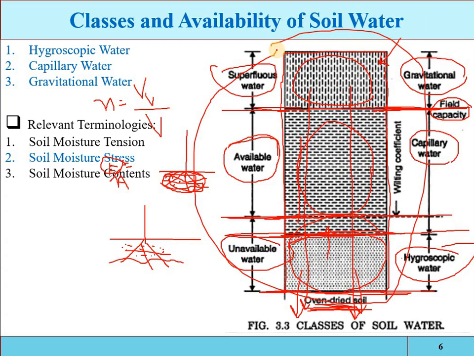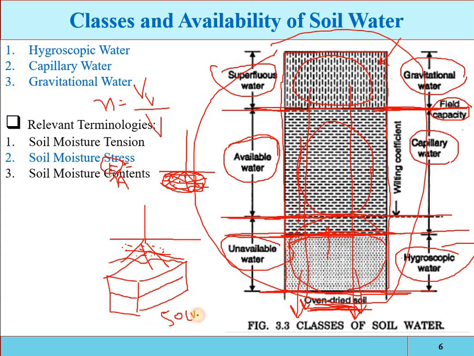Okay, so for example, if the soil porosity is 50% by volume, suppose we have a soil matrix having a volume of 1 cubic meter, with length 1 meter, width 1 meter, and height 1 meter. Suppose the porosity of the matrix is 50%, meaning 50% of this soil matrix is composed of pore spaces. So then 50 centimeters of water will be required.